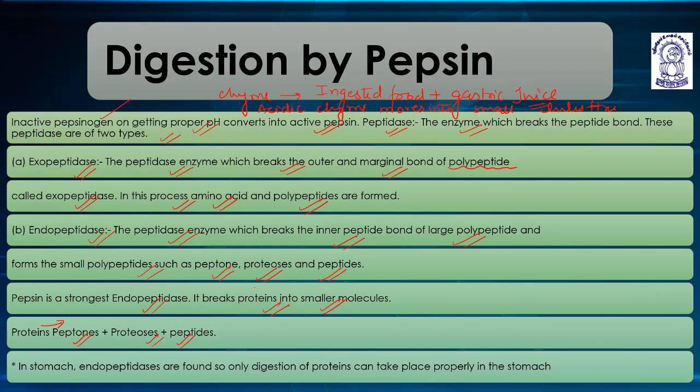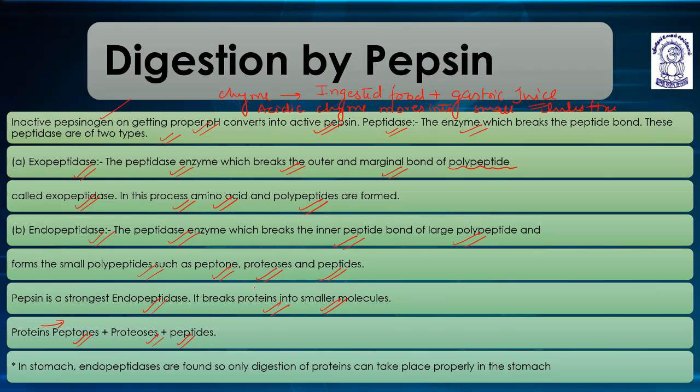So exopeptidase, the peptidase enzyme which breaks the outer and the marginal bond of polypeptide. Because of the presence of exopeptidase, amino acids and polypeptides are formed. Endopeptidase breaks the inner peptide bond of larger polypeptides and forms small polypeptides such as peptones, proteoses, and peptides. Amino acids are not formed.